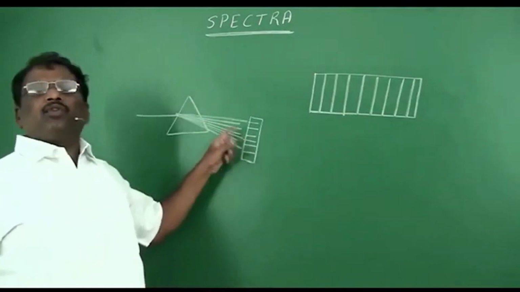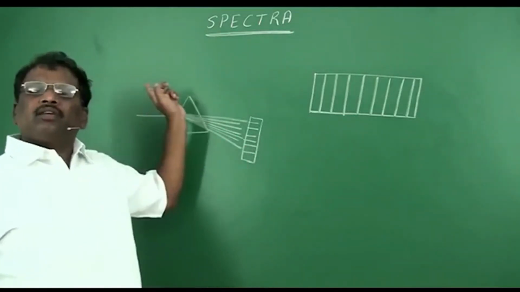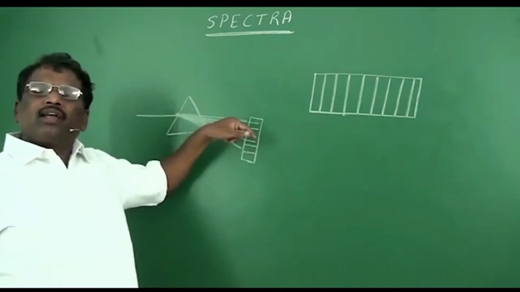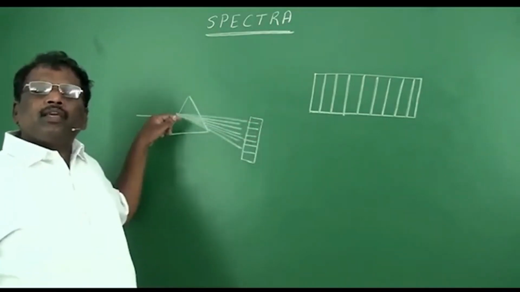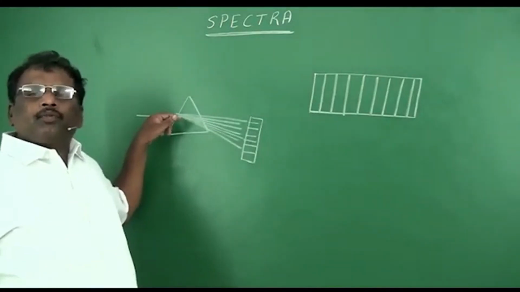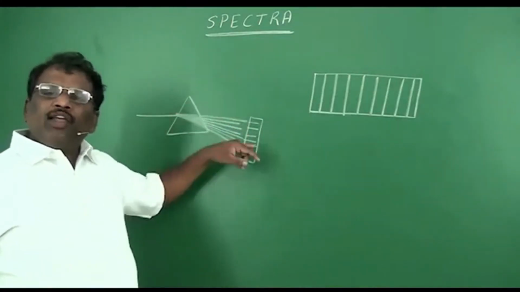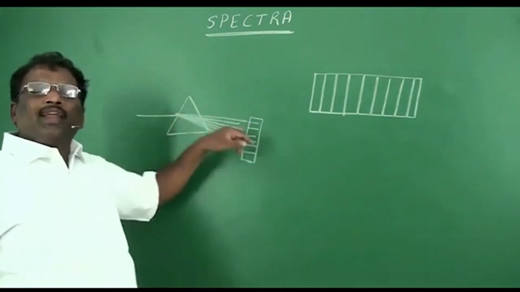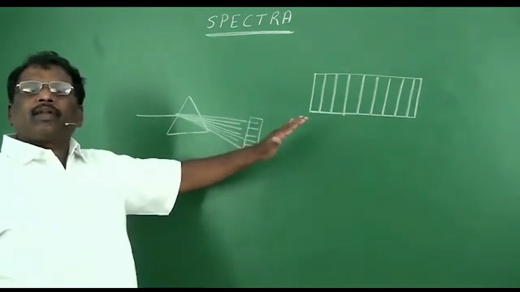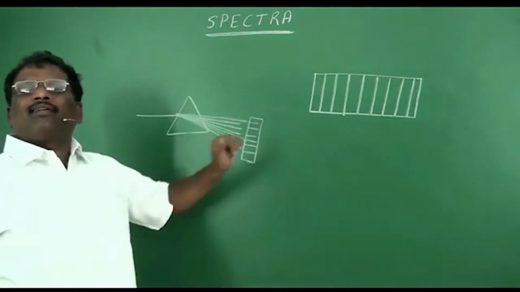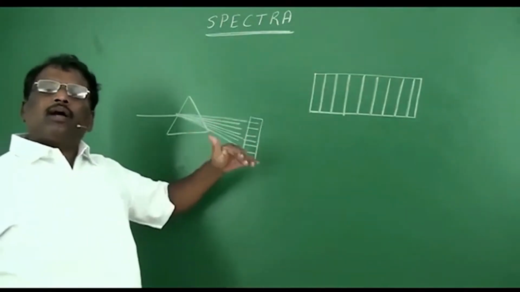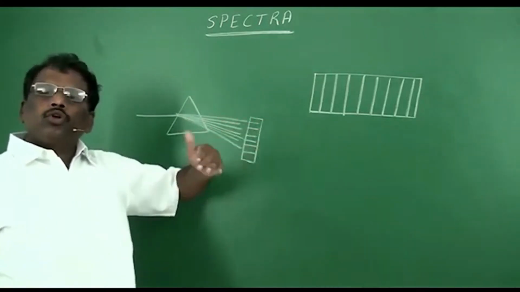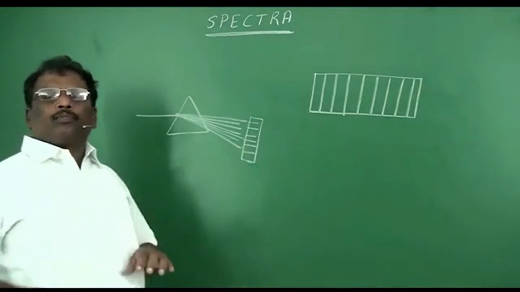With the help of that, we can estimate where the electron is present, basing on the wavelength of light radiation that was absorbed by the atom, because we'll get a definite, different spectra. That is the way we are going to know about the position of an electron.